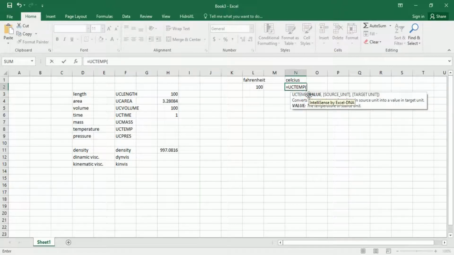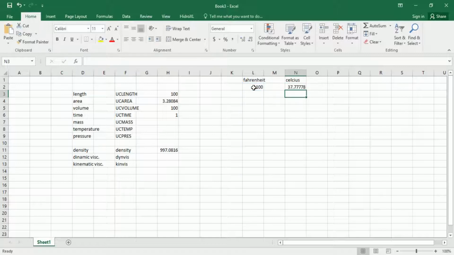And instead of writing 100, let's do it by calling from this cell. Point number 1 for Fahrenheit from the table from chapter 4, and number 4 for Celsius, also from the same part, and I'm pressing enter. So this is the value that I get, the value that I'm going to use: 37.77 Celsius at 100 Fahrenheit.